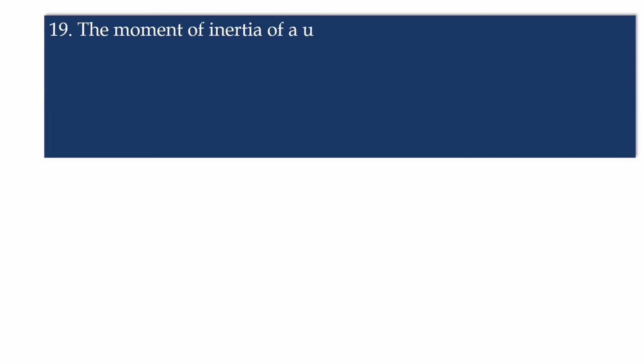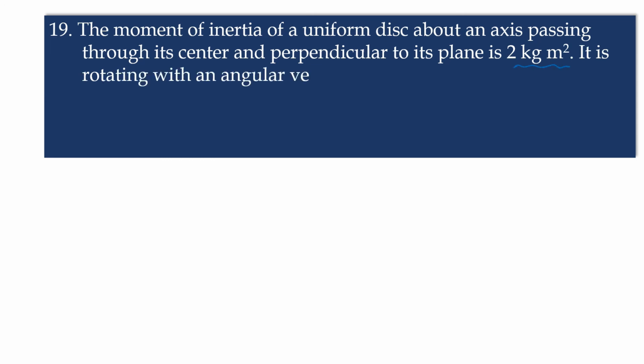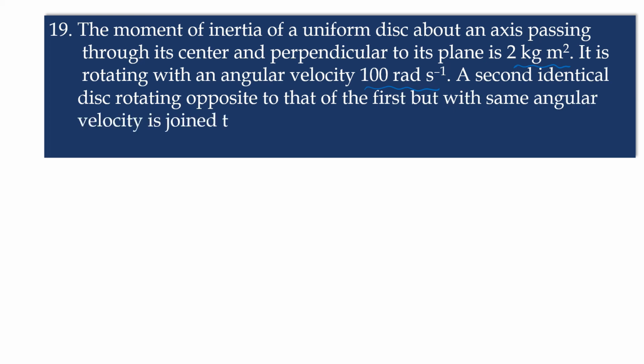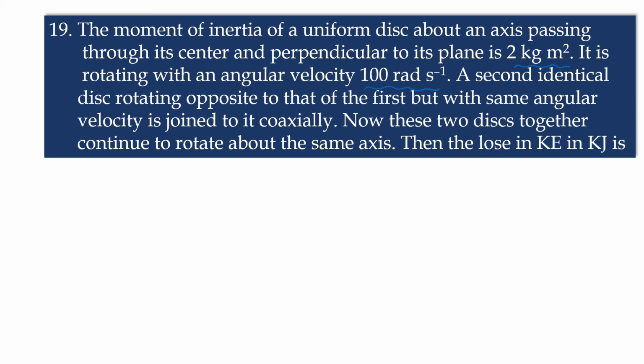The moment of inertia of a uniform disk about an axis passing through its center and perpendicular to its plane is 2 kg m square. It is rotating with an angular velocity 100 radians per second. A second identical disk rotating opposite to that of the first but with the same angular velocity is joined to it coaxially. Now these two disks together continue to rotate about the same axis. Then the loss in kinetic energy in kilojoules is. Now let us go to the solution.